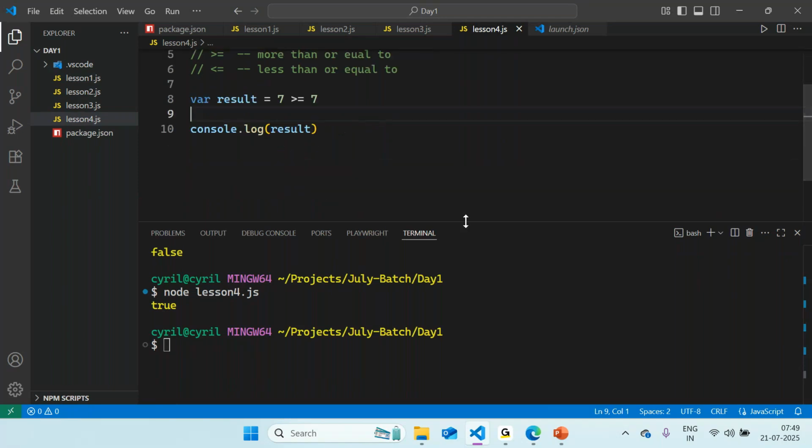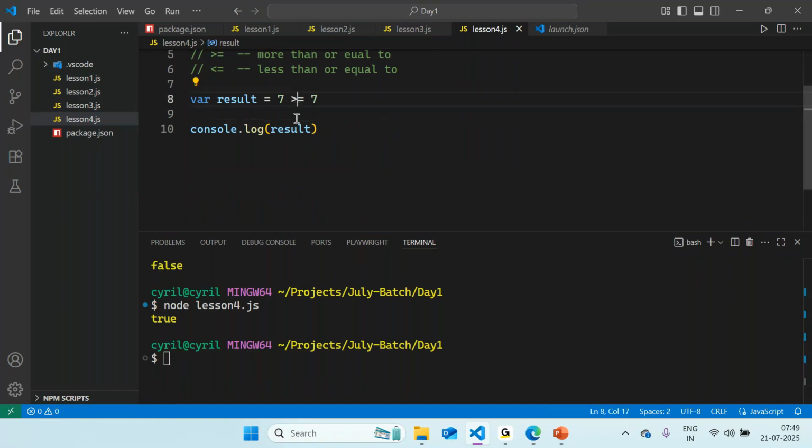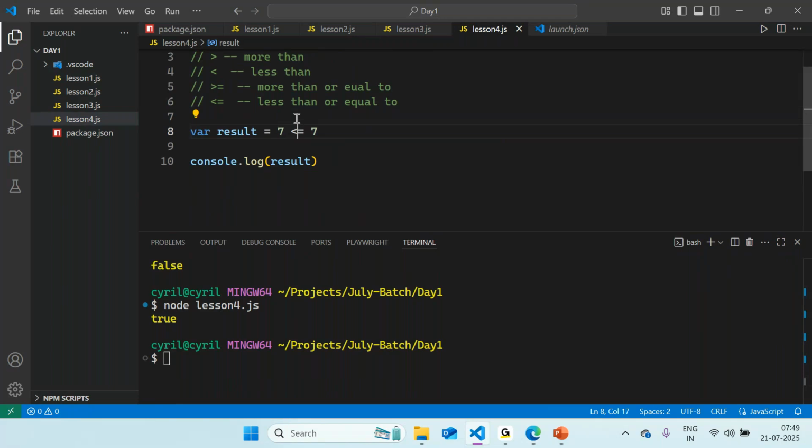So similarly you can also check less than or equal to. If I just change this to a less than or equal to statement, the same result we are expecting. So what would happen here is the expression will check whether 7 is less than 7. Okay, so 7 is less than 7 is a false statement, right? But we have also mentioned less than or equal to, right? So it will also check for 7 is equal to 7, right? So the other part of the expression returns true.